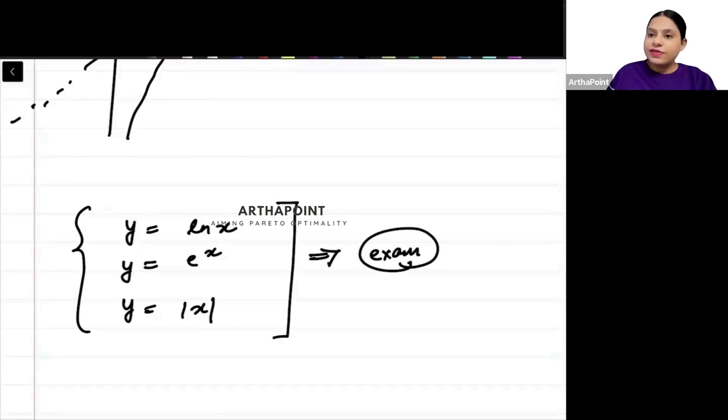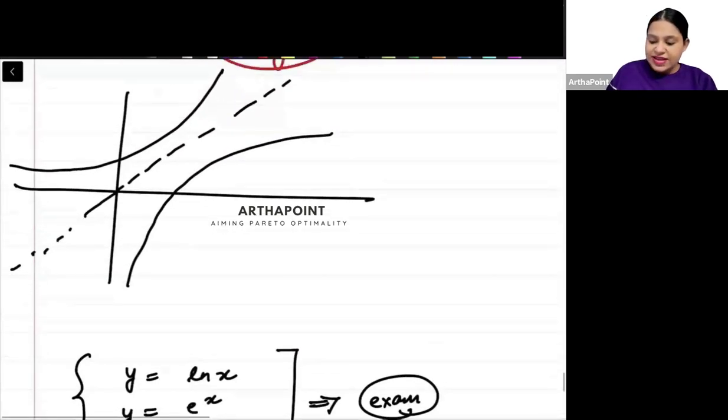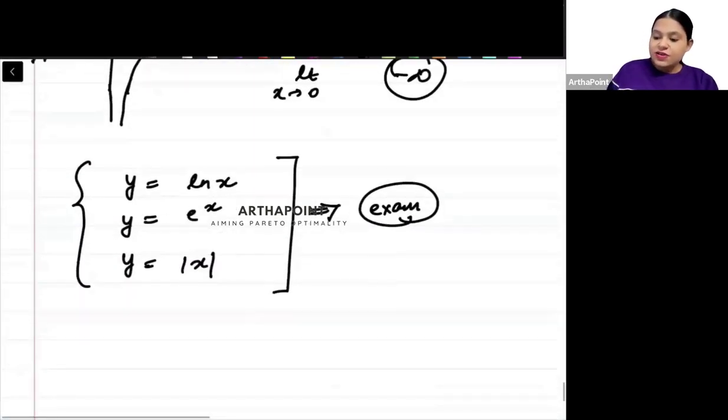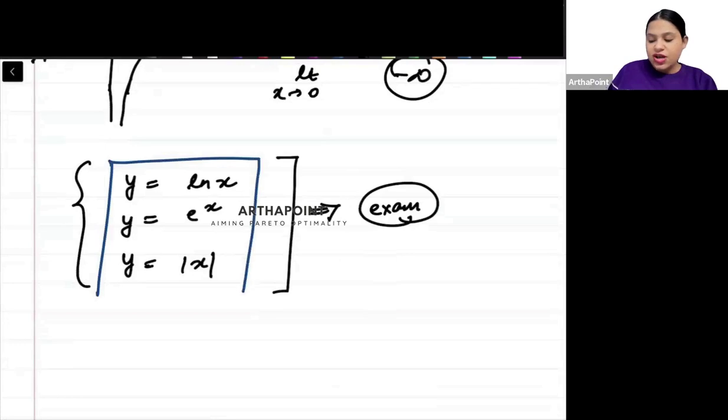Right? We should be aware of the fact that if I put x as 1 in the log function, the answer will be 0. I have to be aware that as you approach 0, your function will go towards minus infinity. Basic property, right? So these three functions are some basic functions which I have to be well aware about.